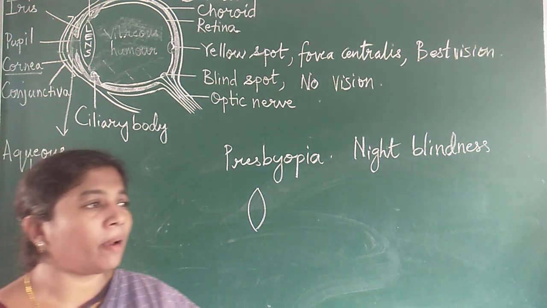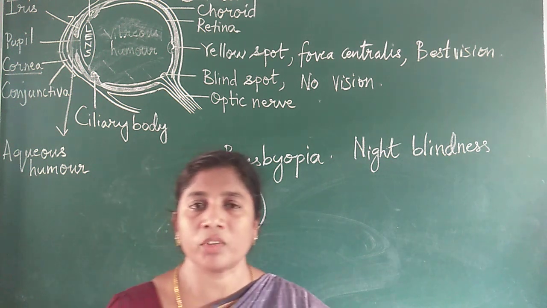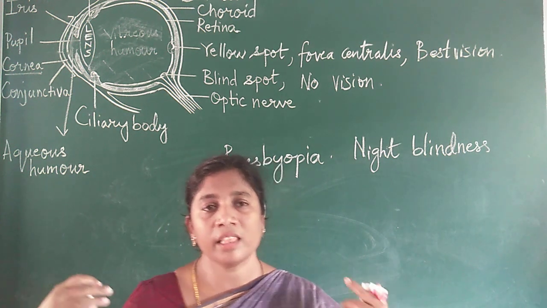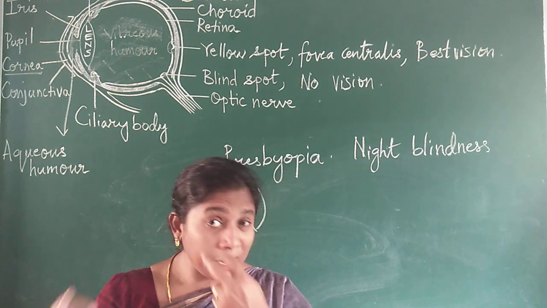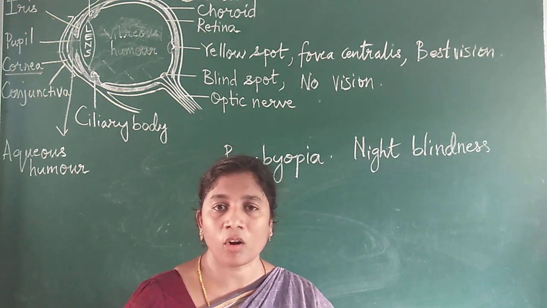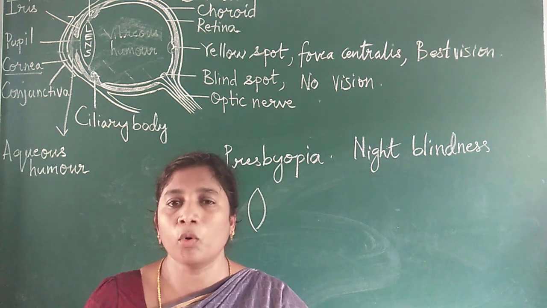Then what is color blindness? Color blindness is a genetic defect which we get through the parents, and this kind of people cannot know the difference between red and green color. If you put red and green color side by side, both will look alike.